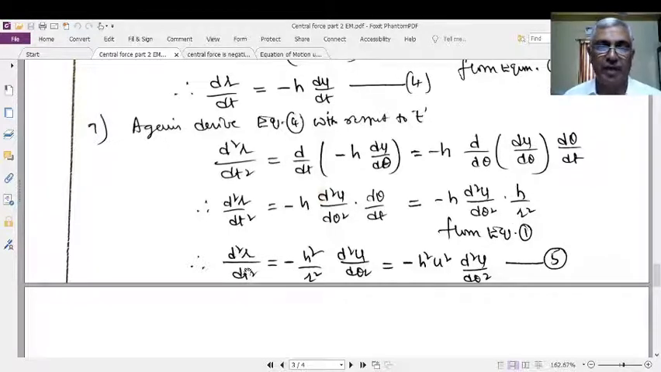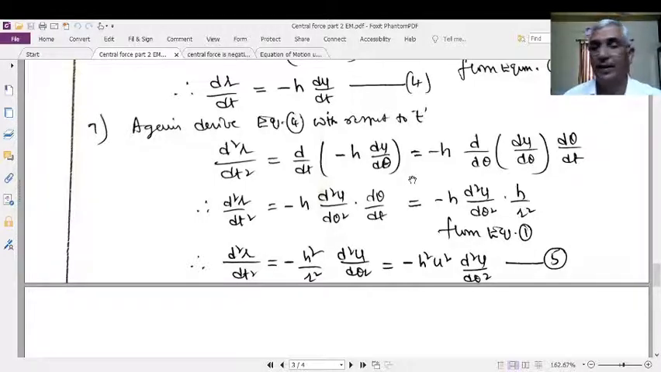Therefore, d²r/dθ² = -(h/r²) d²u/dθ². Since 1/r² = u², you will get -h²u² d²u/dθ². Very simple things when compared with the other derivations in other regions in your graduation level. These are very simple things.